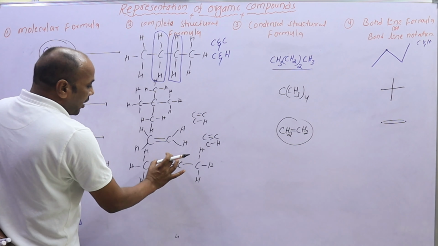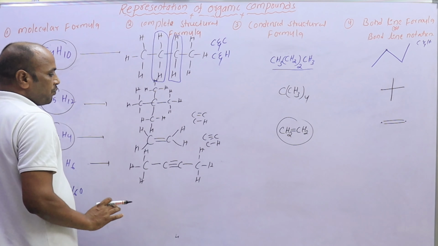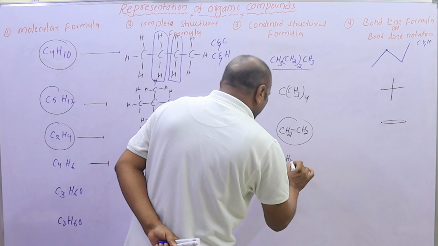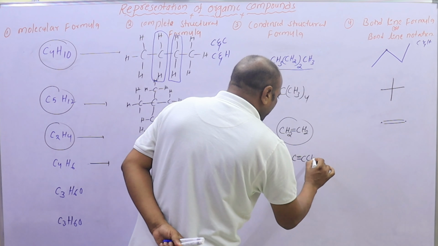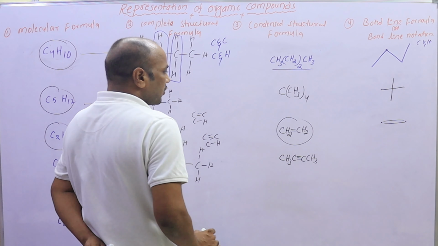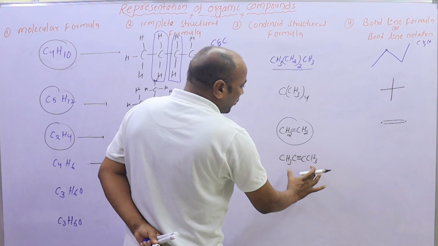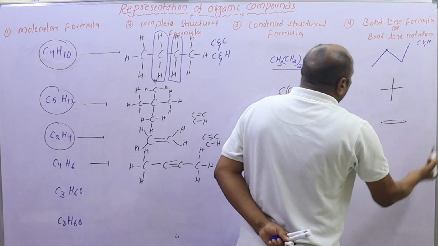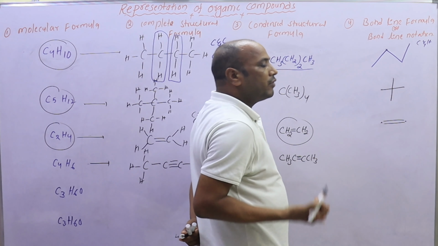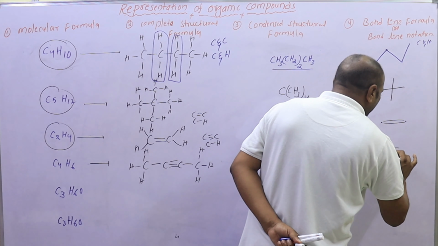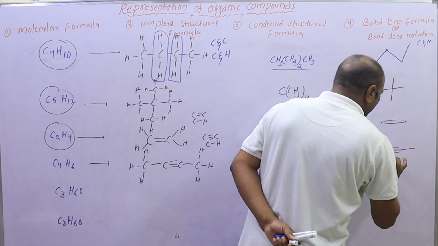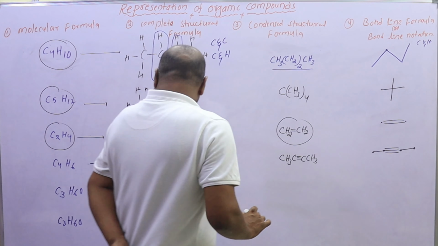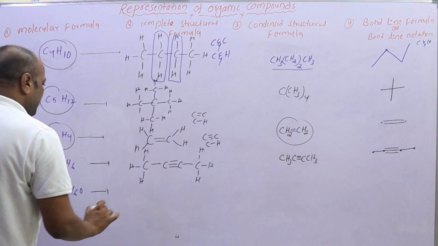It is represented as a condensed structural formula, where the double bond and triple bond are shown, and it is represented as bond line notation, the bond line formula.